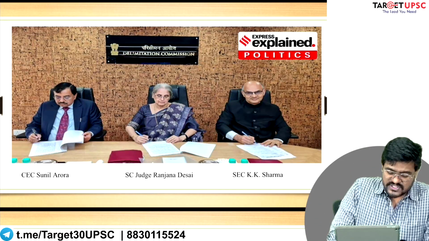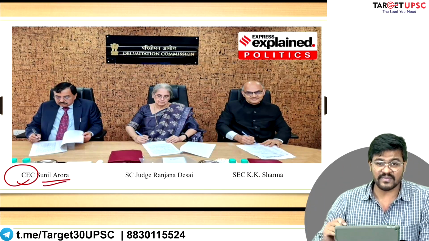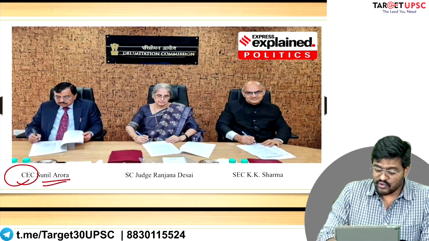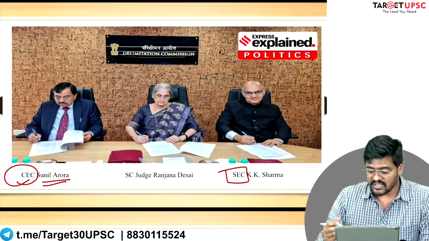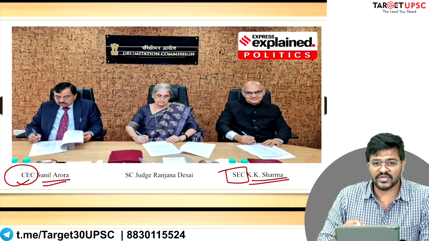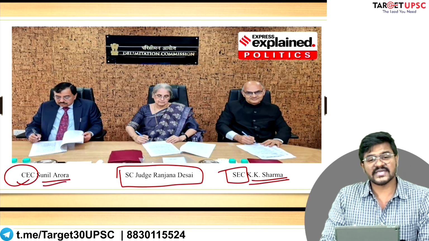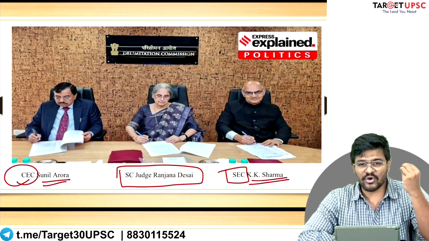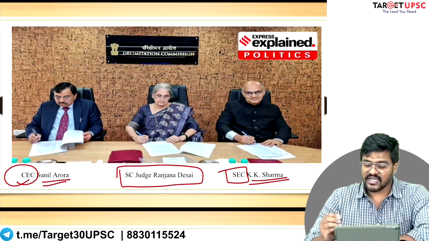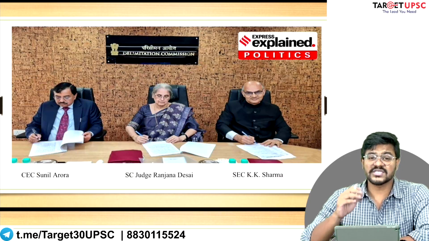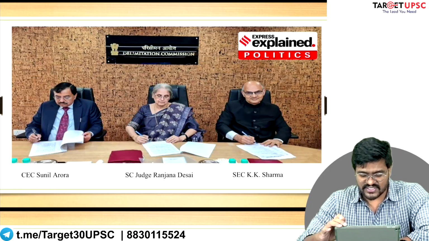You had Mr. Sunil Arora, who was the Chief Election Commissioner of India at that point of time. You had the State Election Commissioner in charge of the Union Territory of Jammu and Kashmir, Mr. K.K. Sharma. And it was Ranjana Desai, the retired Supreme Court judge, who was appointed on the Delimitation Commission, and she was the chairperson of this commission. So this is the most recent example that we have.